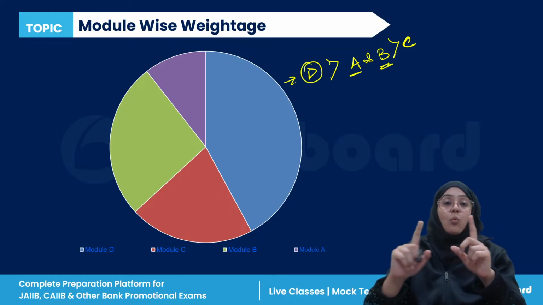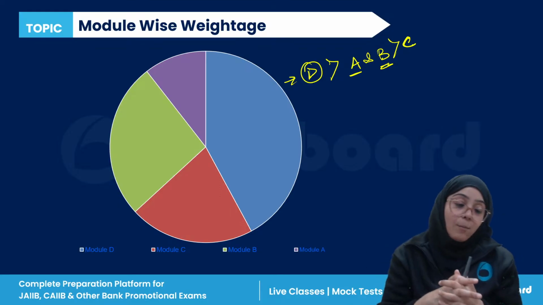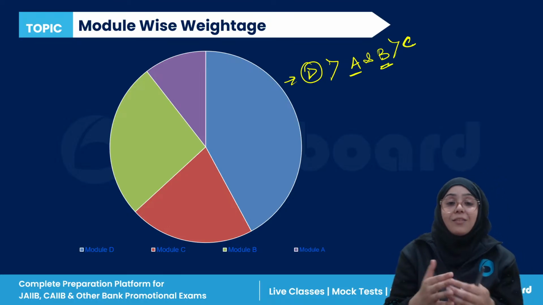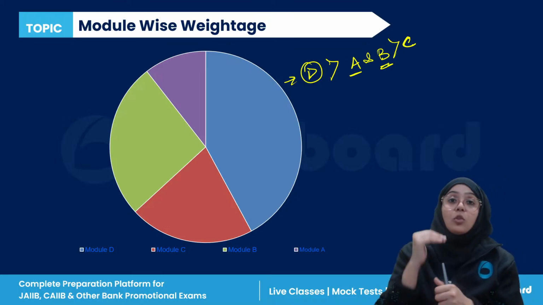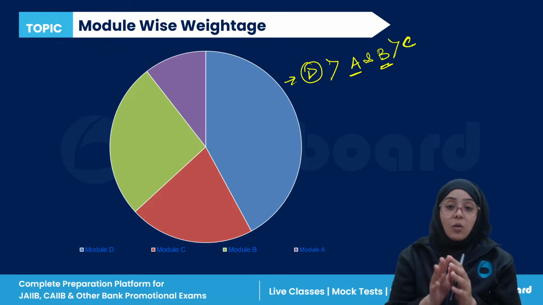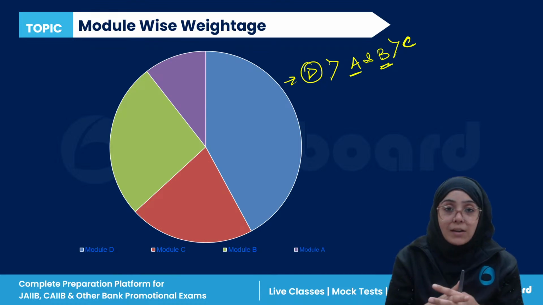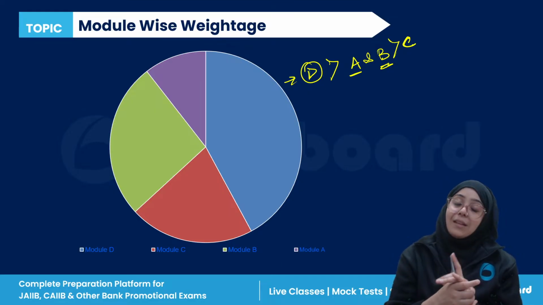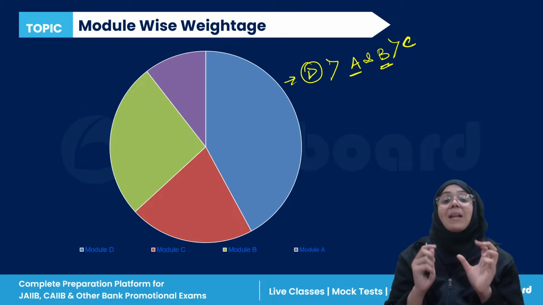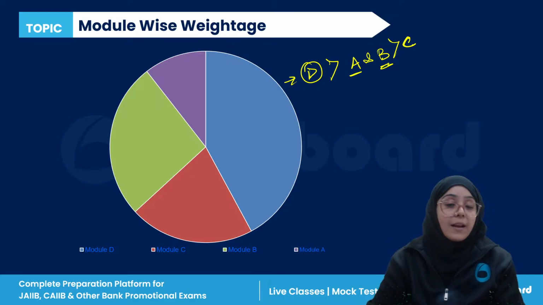So this is the module-wise weightage. Module D is very important, as we have already discussed, so D is the priority for all of you. You have to read D. Modules A and B are comparatively equally important, and then there is Module C, right? So this is the basic introduction of IEFS, Indian Economy and Indian Financial System.